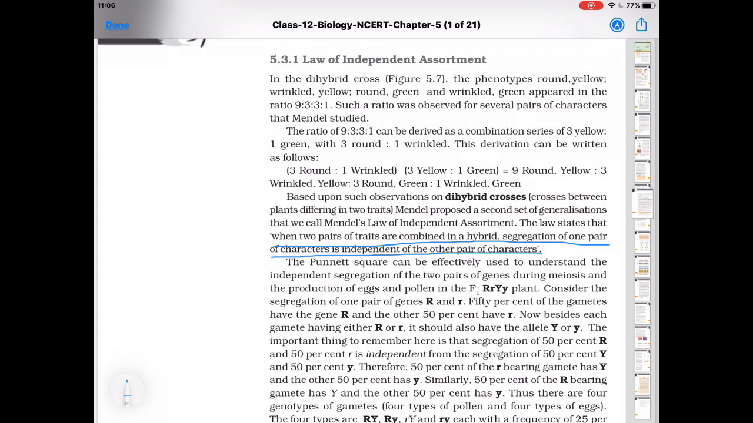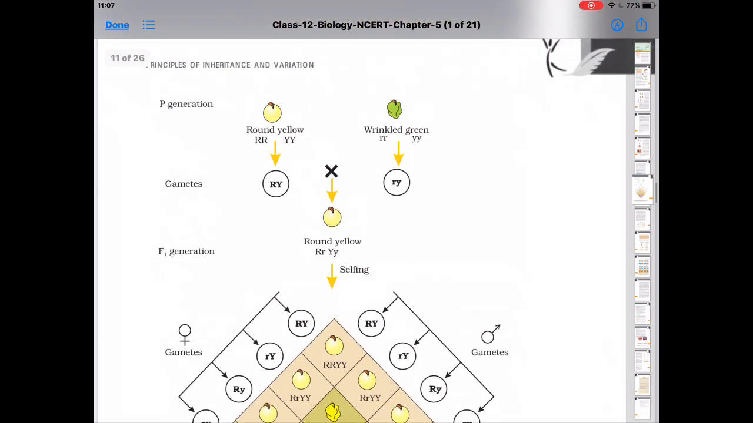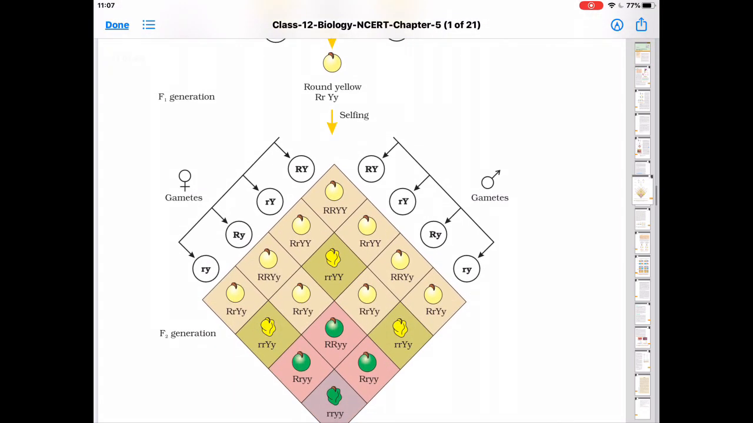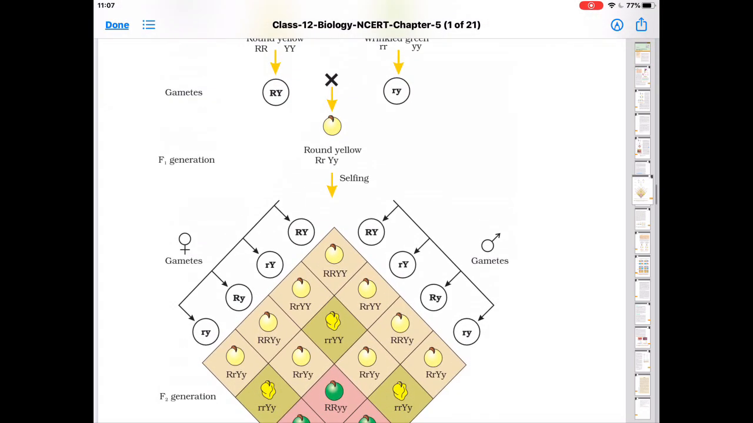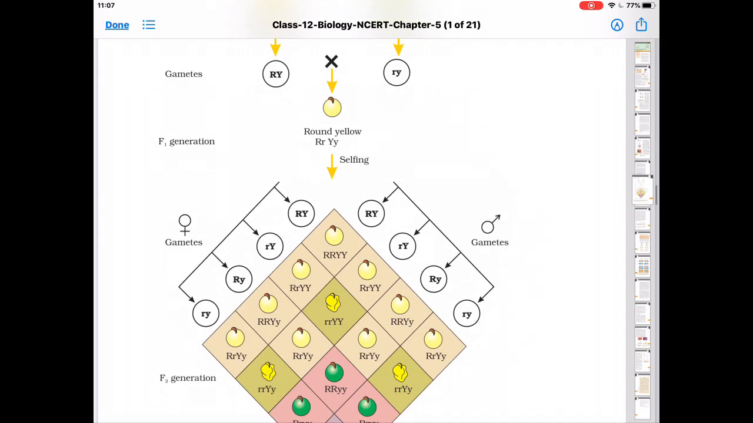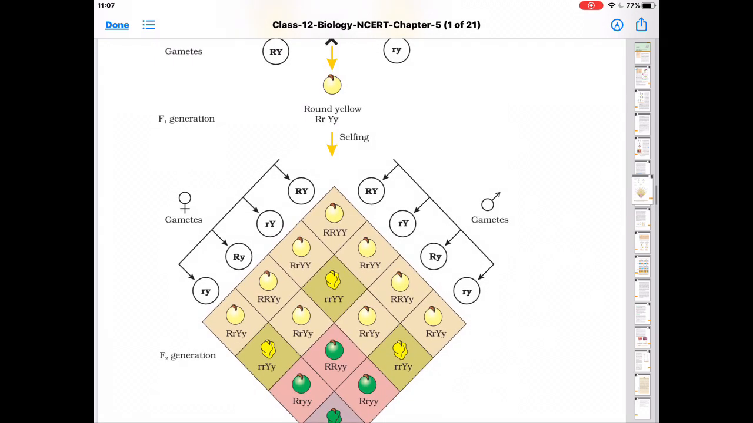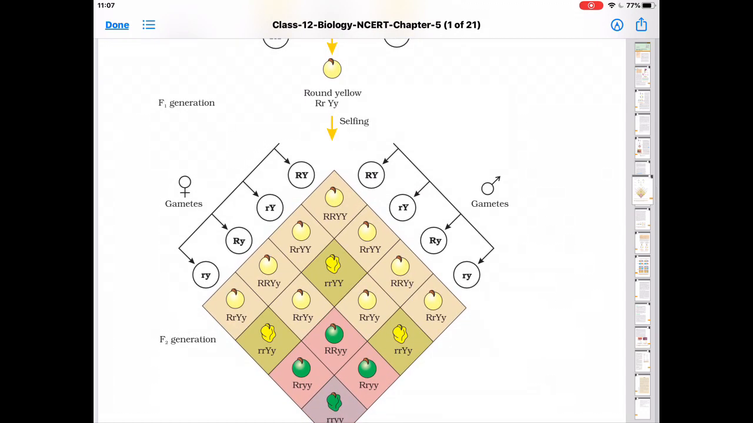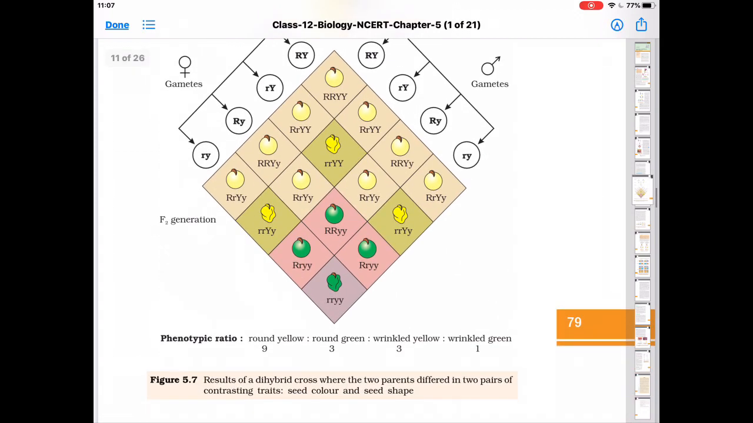we have taken two characters, that is, parents are round yellow and wrinkled green. But in the F2 generation, the round character can go with green also, and wrinkled can go with yellow also. So in F2 the offspring are round yellow, round green, wrinkled yellow and wrinkled green. So all types of possibility are present.